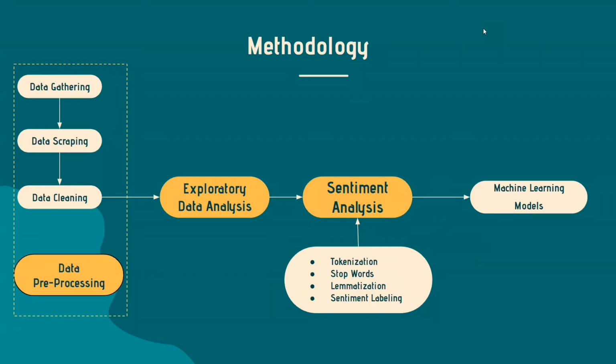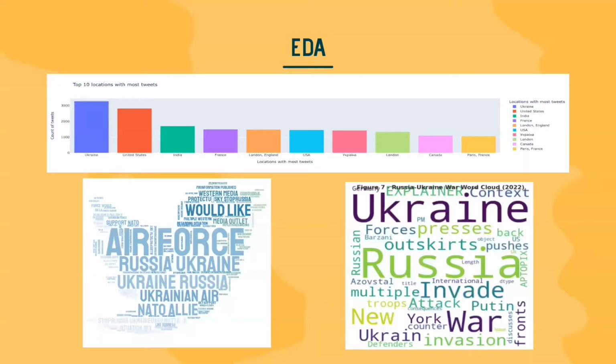EDA, Exploratory Data Analysis. In this slide, we can see the top 10 locations with the most tweets. As we can see, most of the tweets are from Ukraine, followed by the United States of America, followed by India, and then the other countries. Based on the top 10 countries, the word cloud on the left shows the most used words in the tweets, and in the word cloud on the right, we can find the most used words in the Google News.